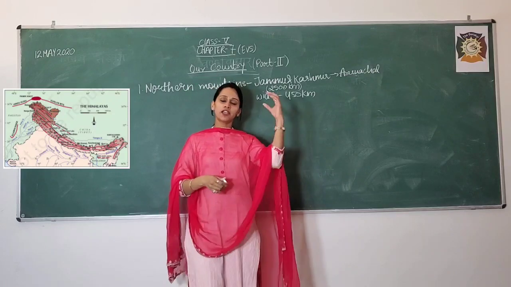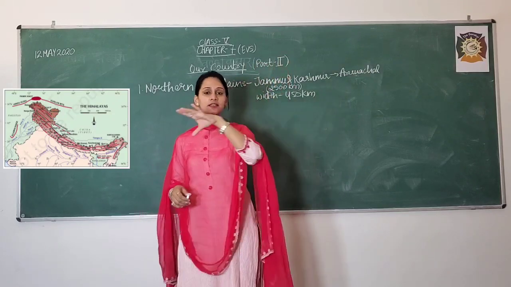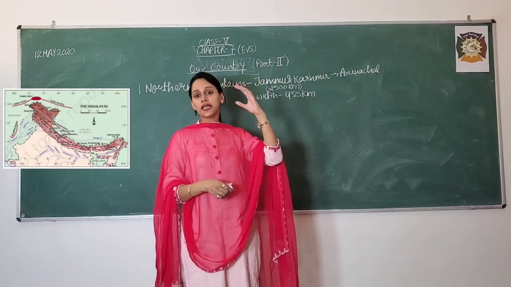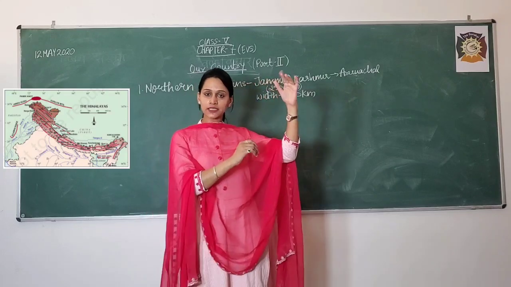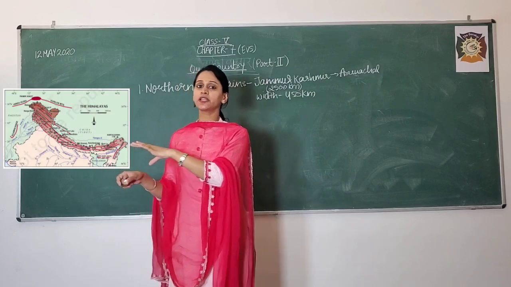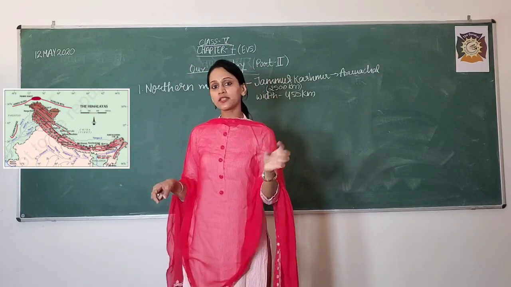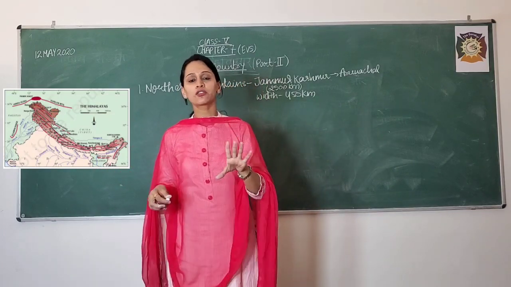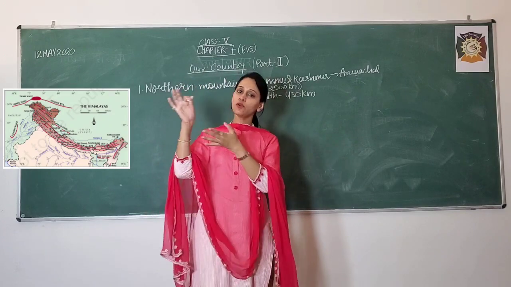That means when this area starts from Jammu and Kashmir, it has a width of 450 kilometers, and as it ends in the east in Arunachal Pradesh, the width reduces to only 150 kilometers. So it varies from place to place.